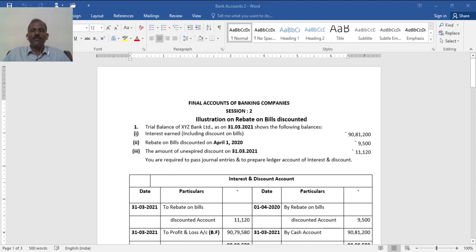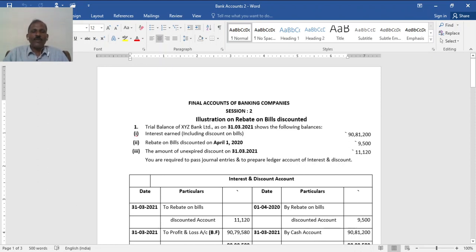Today in this session, we shall have two small problems which are usually asked in the 6 mark category. They are not actually on final accounts, I mean not to prepare a profit and loss statement and balance sheet. It's mainly to calculate the rebate on bills discounted and its adjustment. First, go through problem number 1. As I told you, this question has appeared many times in examinations.